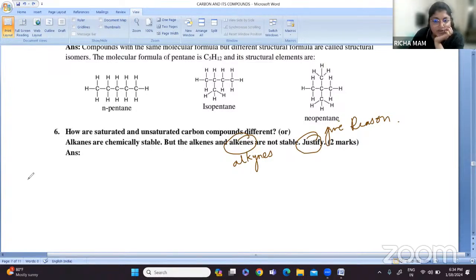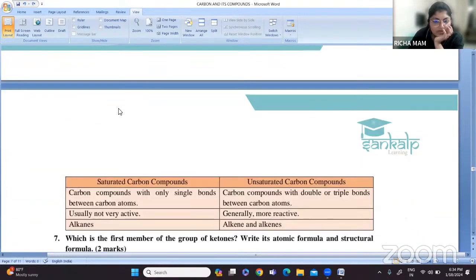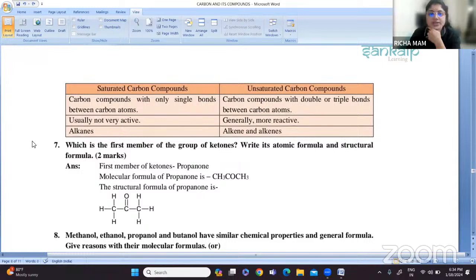This particular question is asked for 2 marks. They have asked you the difference between saturated and unsaturated compounds, so you have to make 2 tabulars. In one, you write about saturated carbon, and in the other, unsaturated. Saturated carbon compounds have only single bonds between the carbon atoms, and they are called saturated compounds.